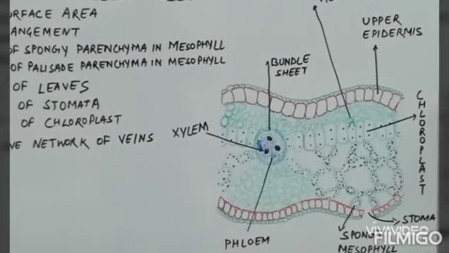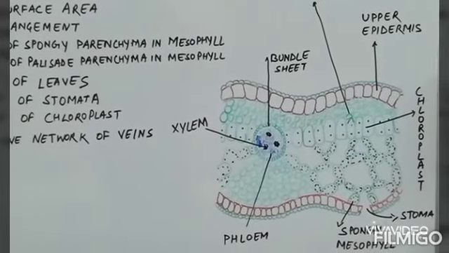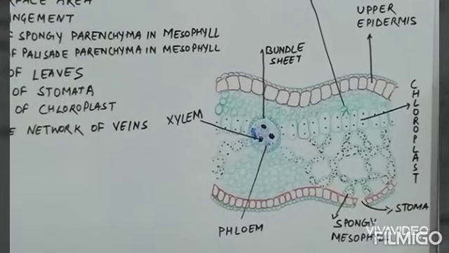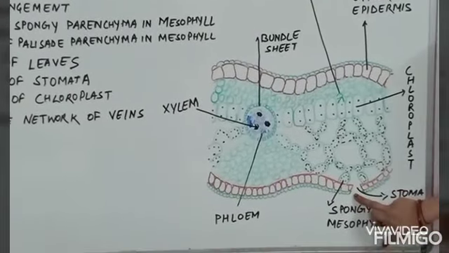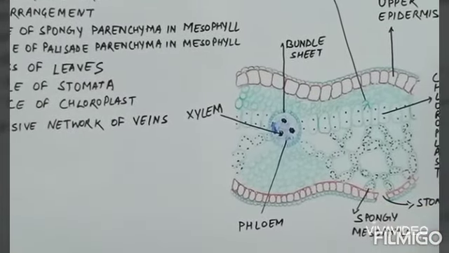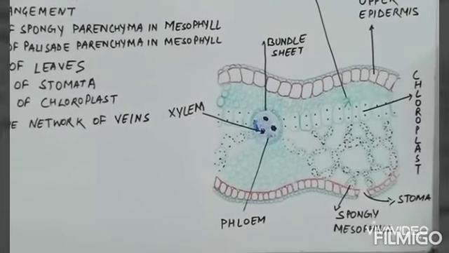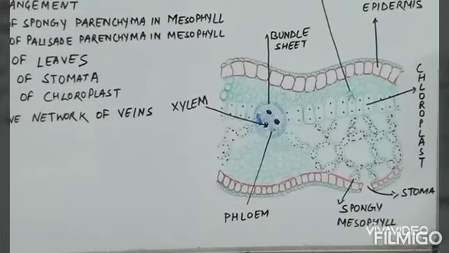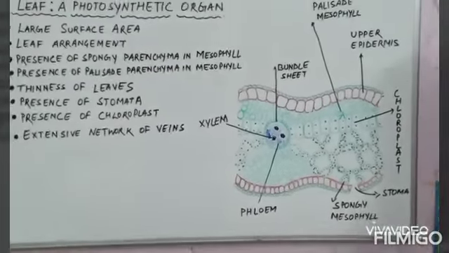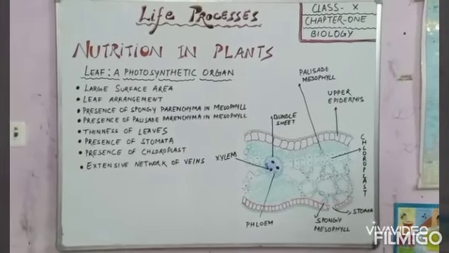Then the thinness of the leaf enhances rapid transport of material between adjoining cells, and the presence of stomata at the epidermis helps in the exchange of oxygen and carbon dioxide. Chloroplasts are present all over the cells in palisade parenchyma, in the mesophyll layer just below the epidermis of the leaf, to obtain maximum light. The last point is an extensive network of veins.